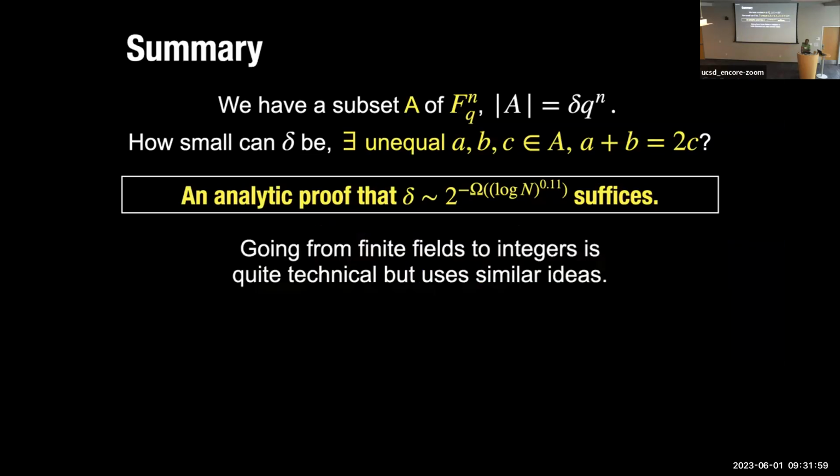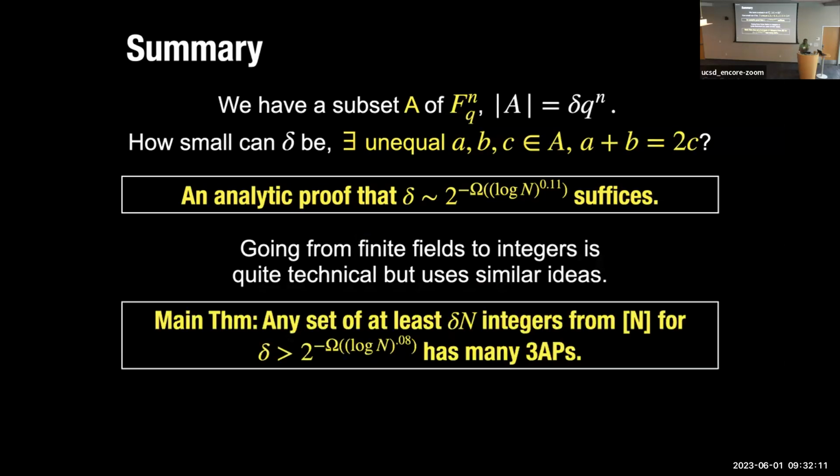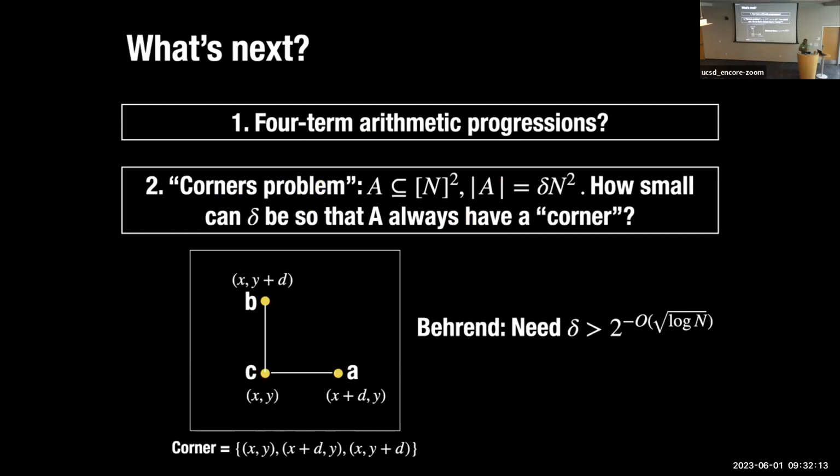Okay. So in summary, we first give this analytic proof that gives a better bound for modular arithmetic. And then you can go from here to integers, which is quite technical, but uses similar ideas. Okay, this gives our main result. And a couple of open problems. First is to extend this to 4-term arithmetic progressions. The other is to